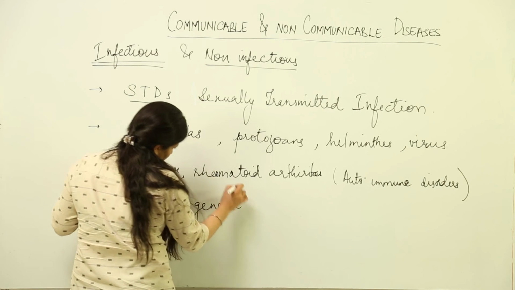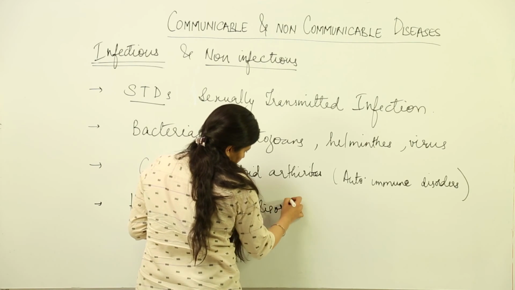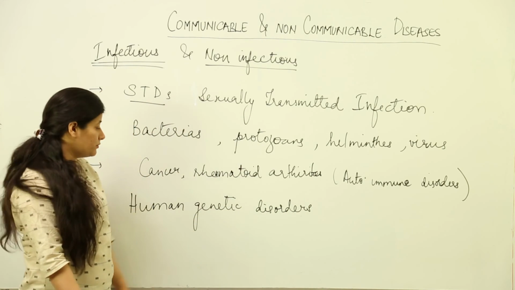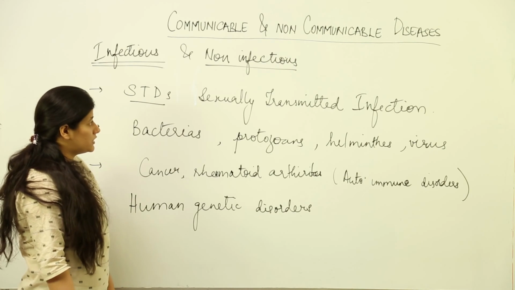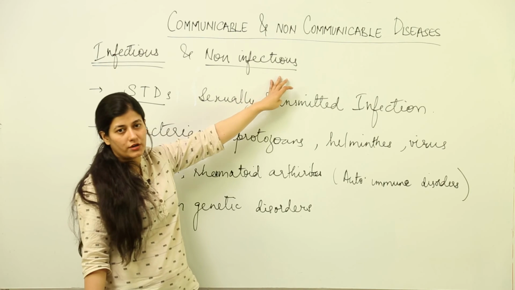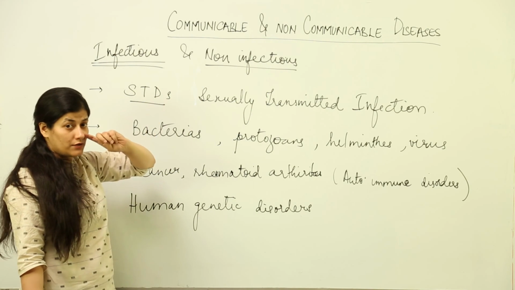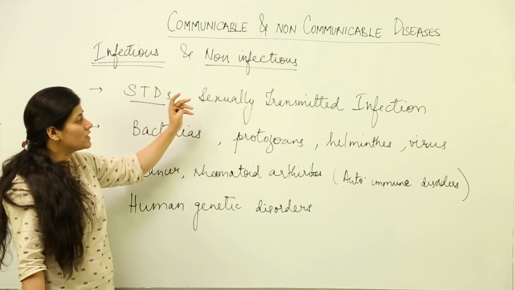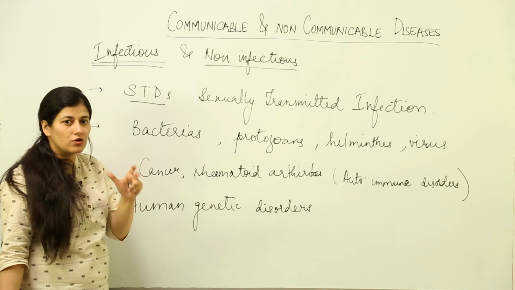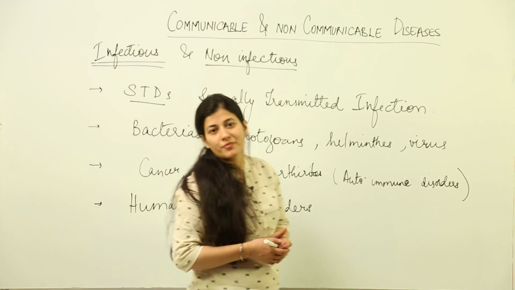which are rooted inside the genes, and by no means can you imagine that they get transmitted or are communicable. Had they been communicable, it would create havoc. So one by one we are going to deal with these infectious and non-infectious diseases. We are going to see the different types of sexually transmitted infections or sexually transmitted diseases. In each case we are going to consider 2 or 3 examples, and we are going to see the causative agents and the symptoms when we study this very topic of your syllabus.